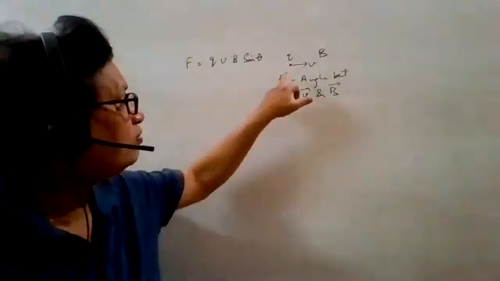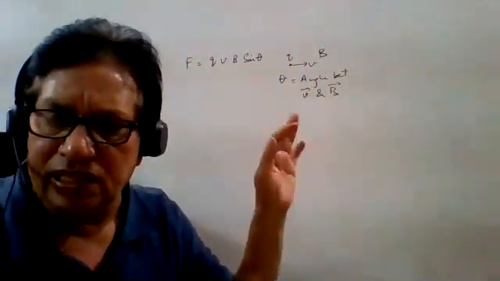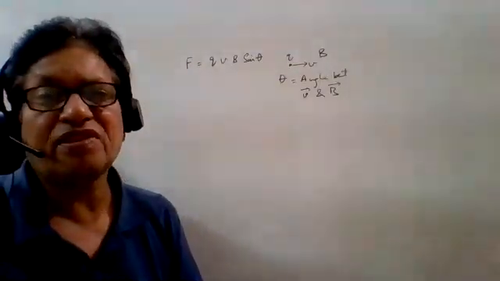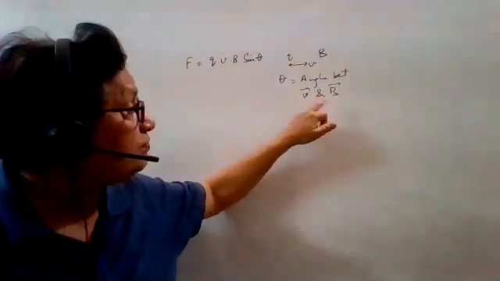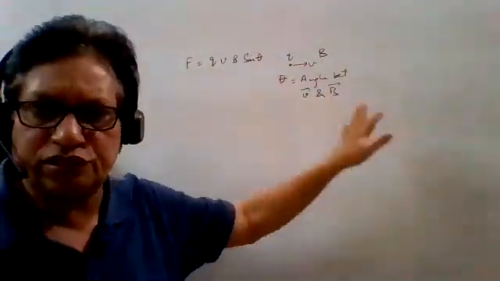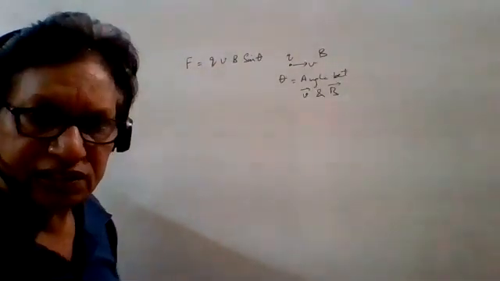Suppose the charged particle is moving in the direction of the magnetic field, then theta will be 0. In that case, sine 0 is 0. Even if it moves in the opposite direction, theta is 180, and sine 180 is also 0. So in these two cases, force is 0. There is no force acting.